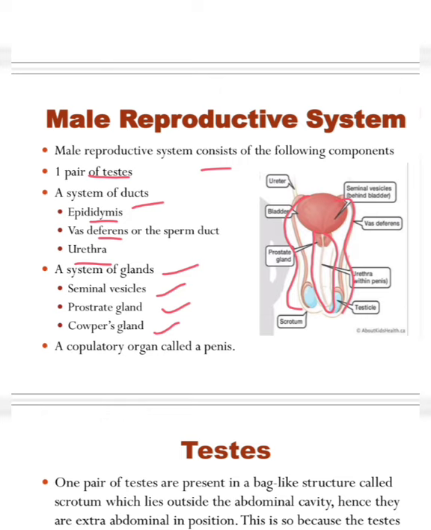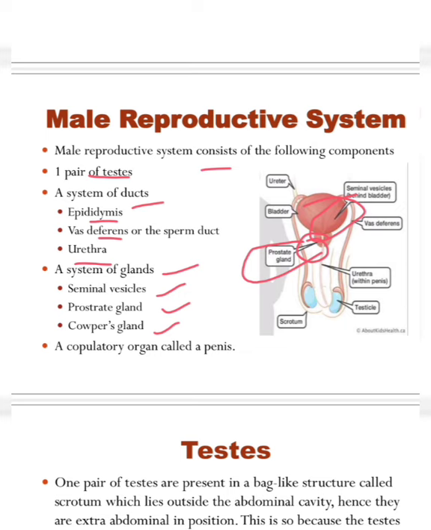So the seminal vesicles are behind the bladder. See, this one is the seminal vesicle, and it is situated behind the urinary bladder. Next is the prostate gland. See, this one is the prostate gland. Okay, next is Cowper's gland.